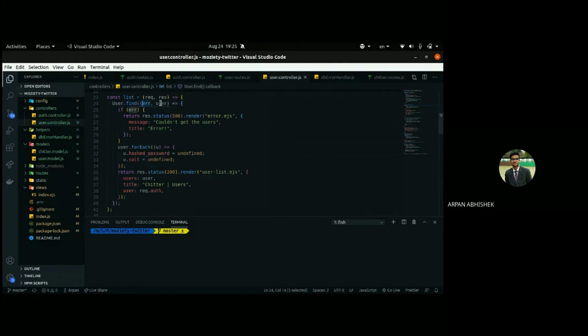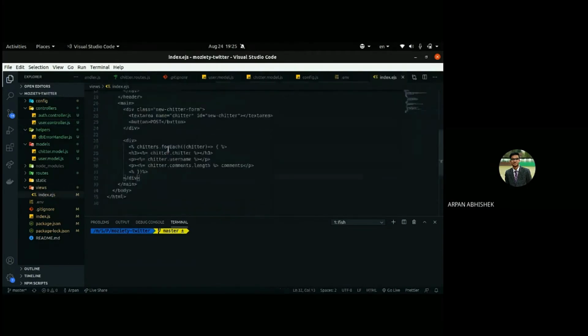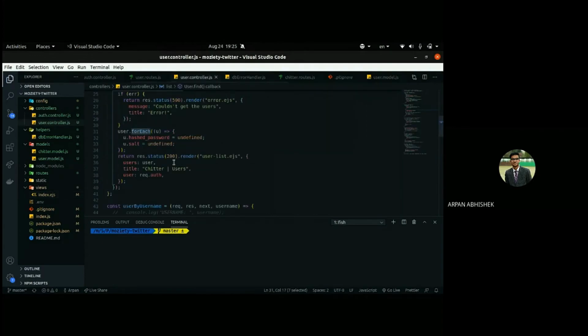First one will be error, and second one will be the users, and obviously for each user, like this forEach you have seen also in our EJS. This is basically an array function which will perform some calculations on each of the elements of the array.